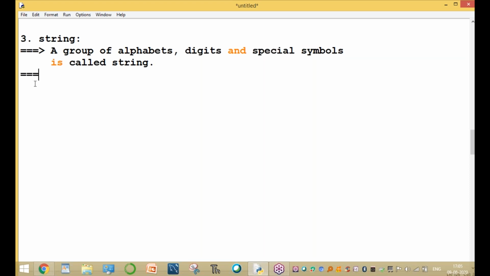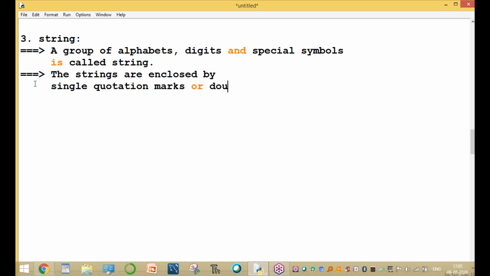In Python, strings are enclosed by quotations. The strings are enclosed by single quotation marks, or double quotation marks, or triple single quotes, or triple double quotes.